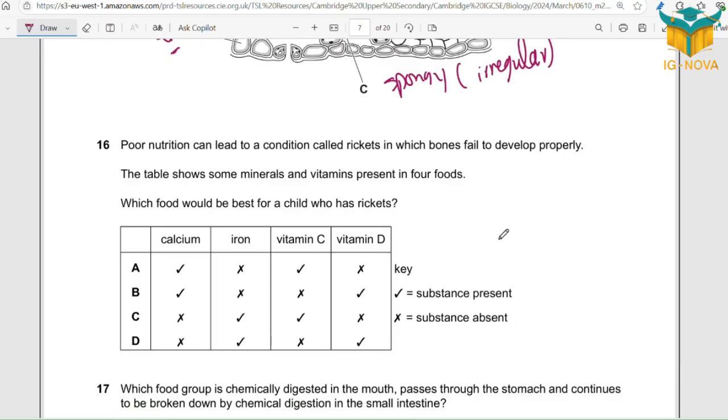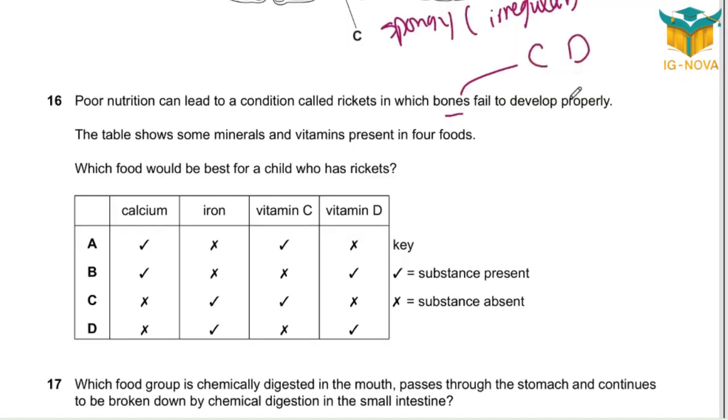Poor nutrition can lead to a condition called rickets, in which bones fail to develop properly. As soon as you see bone, straight away think bone, calcium, vitamin D. How did I know, mister? B, C, D. Okay, bone, calcium, vitamin D. So which food would help this child to recover or to have lower symptoms of rickets or have good bone structure and shape and health?